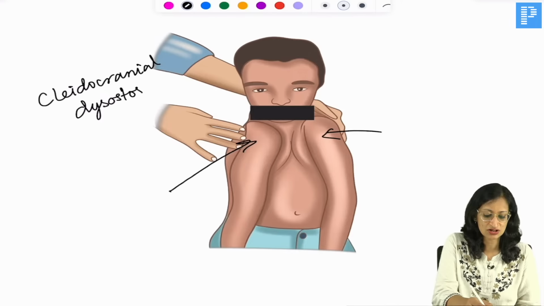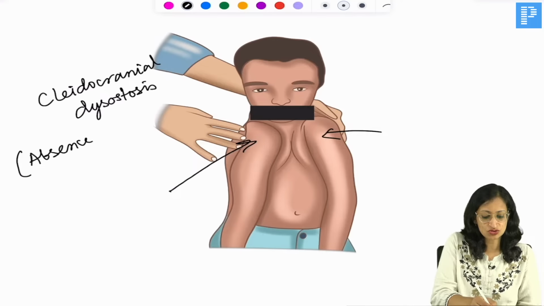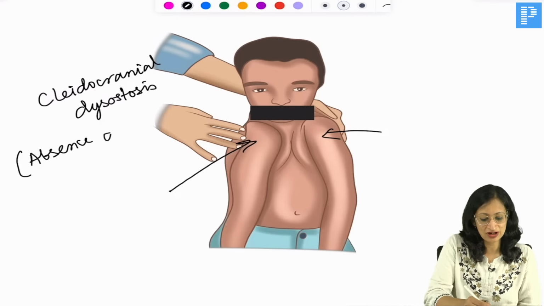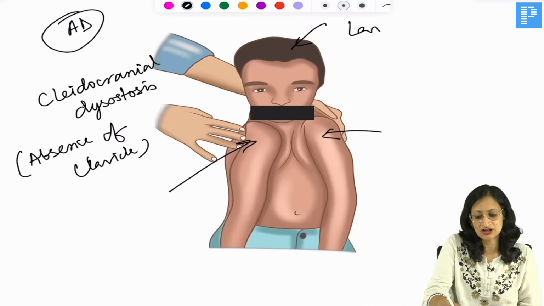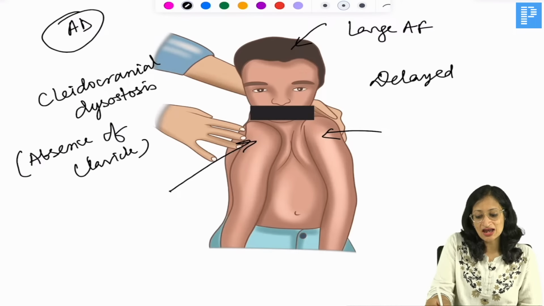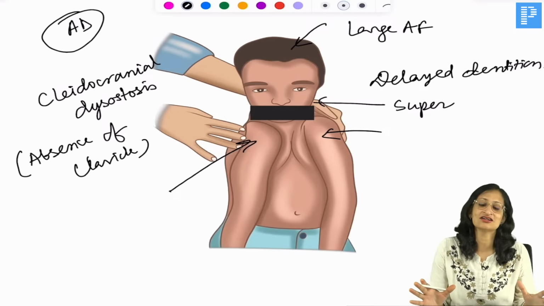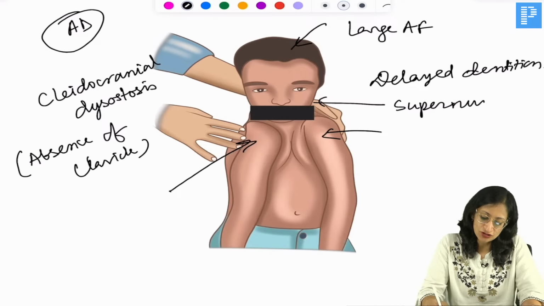Cleidocranial dysostosis. This is a condition where there is absence of clavicles, usually bilateral absence of clavicles. This condition also has autosomal dominant inheritance. There is a large anterior fontanelle and delayed closure of the anterior fontanelle in them. There is delayed dentition, and you can even get supernumerary teeth. What do you mean by supernumerary teeth? So these individuals, when they are adults, can have even more than 32 teeth. They can have 36 teeth, 38 teeth, like that. So supernumerary teeth.